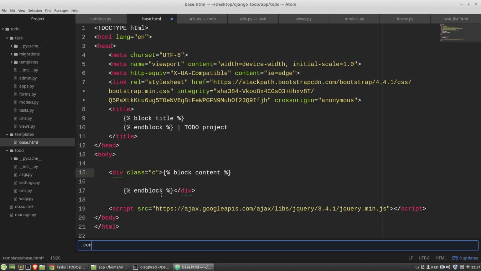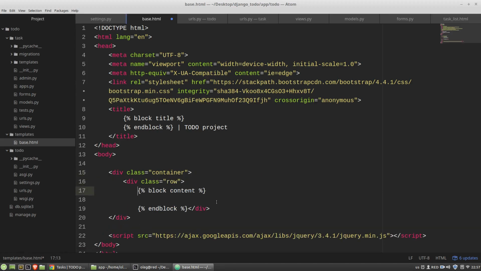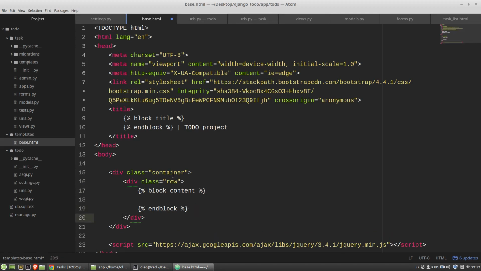That will be the container block and the row block. It's a standard Bootstrap layout. Also, I want to have my content centered, and to do it I am adding to the row class the justify-content-center class.